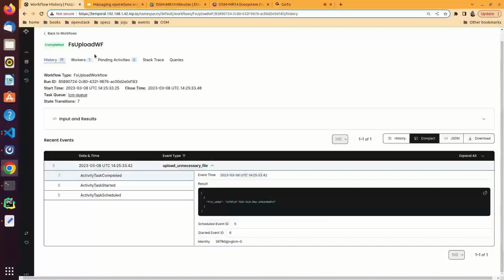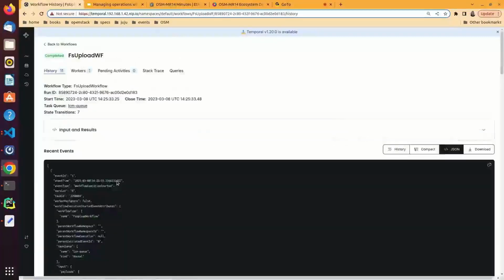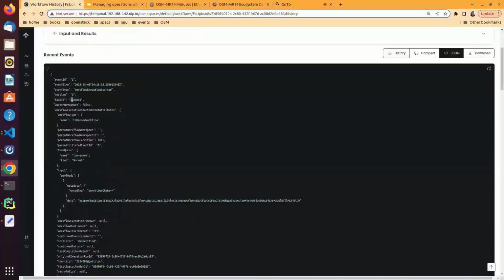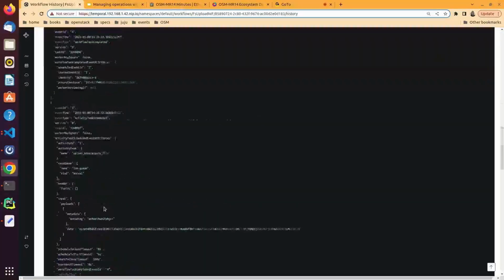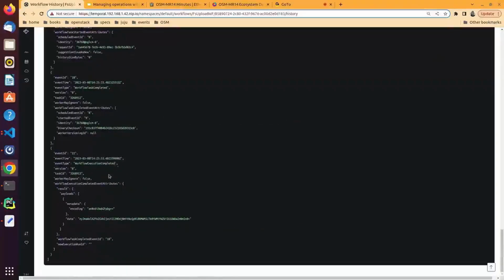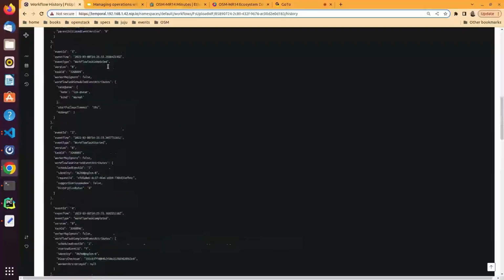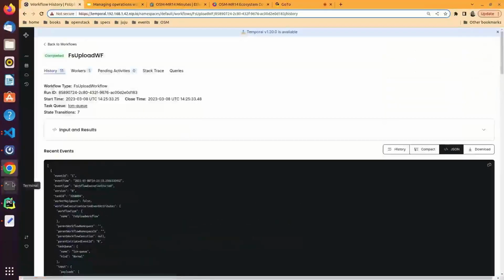This single workflow execution says one file is added with the file ID. Very quickly, we can see here there are several events, starting with the workflow execution and at the end, workflow execution completed, and there is also the result provided. So our script did its job.